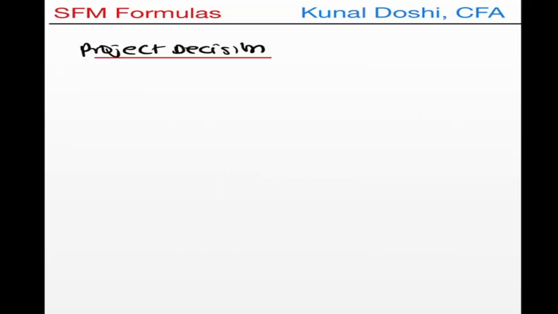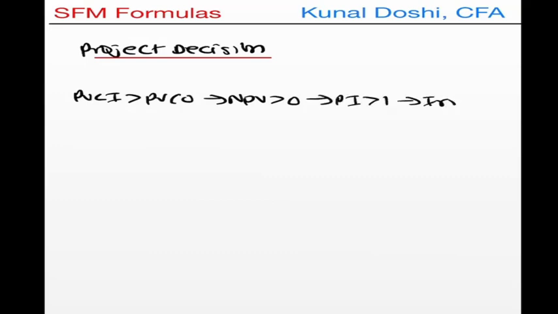So now let me take the project decision. Your project decision will be: where PVCI is greater than PVCO, your NPV is greater than 0, your PI is greater than 1, and your IRR is greater than the cost of capital, we will accept the project.